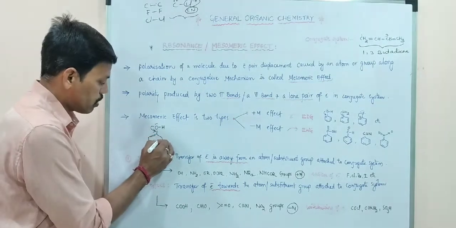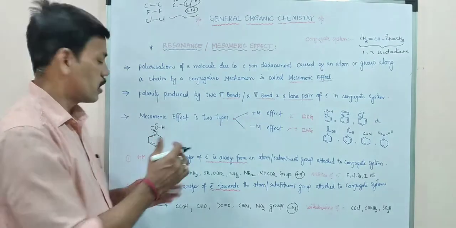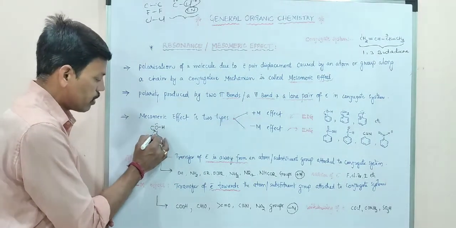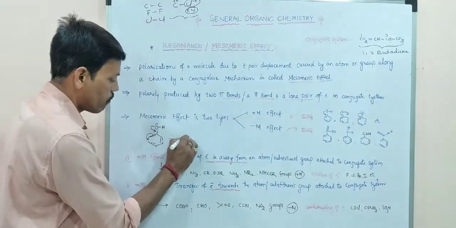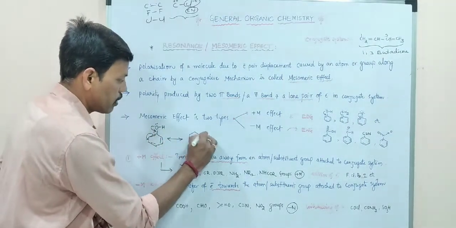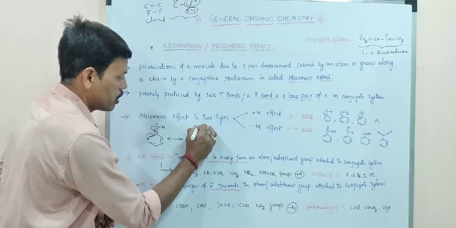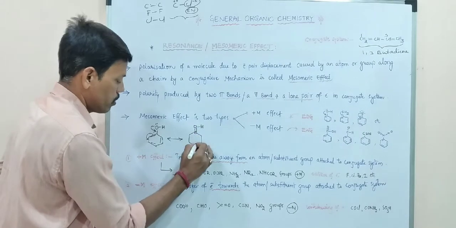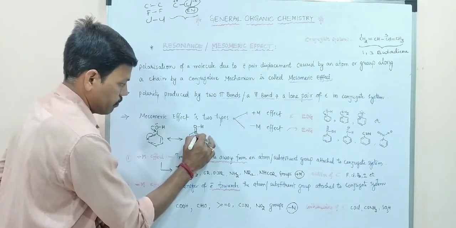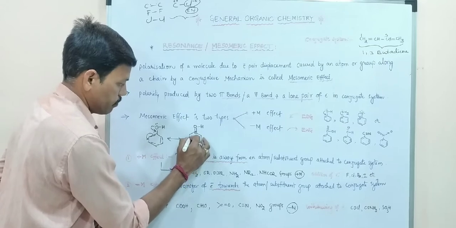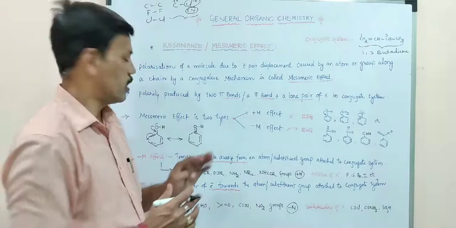So due to this, delocalization takes place, and the shifting of double bonds takes place. In the final stage, we get a double bond on the oxygen and carbon atom. So now we get this structure.